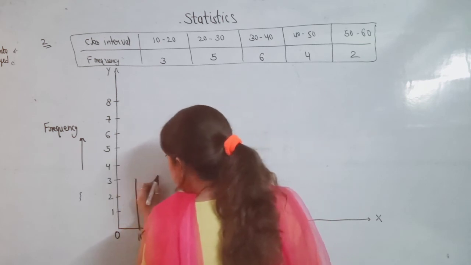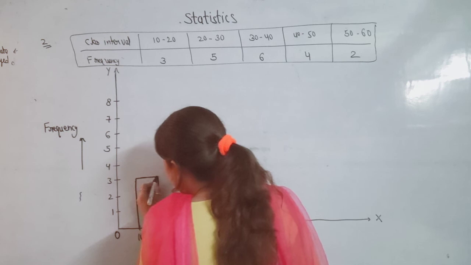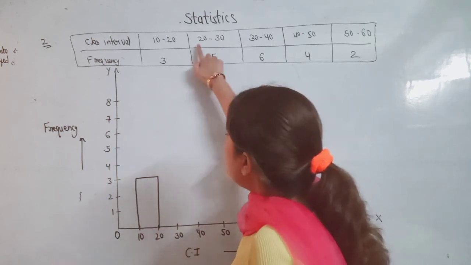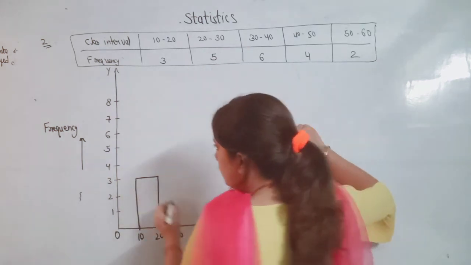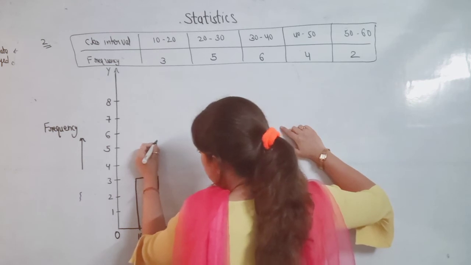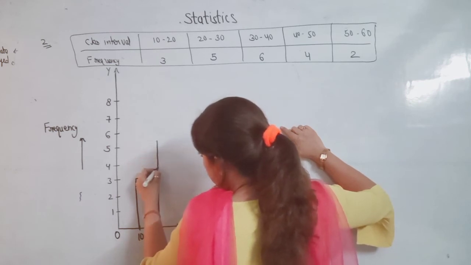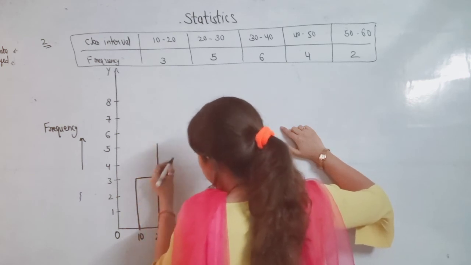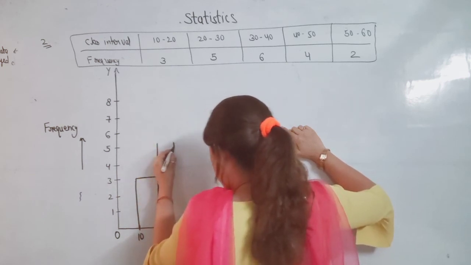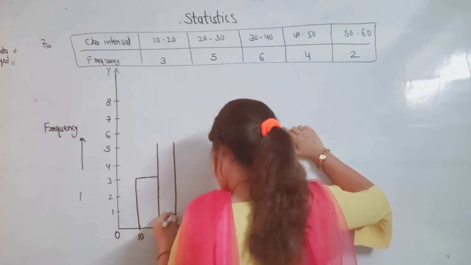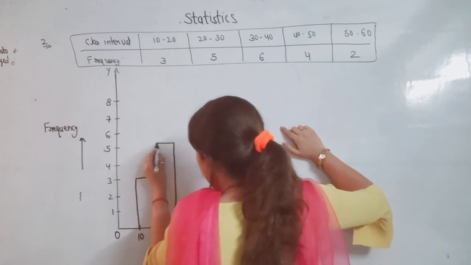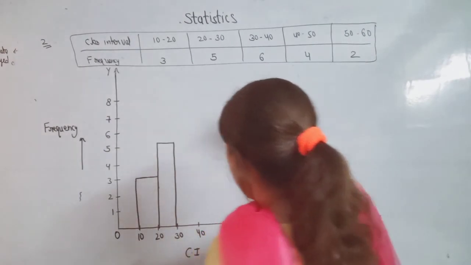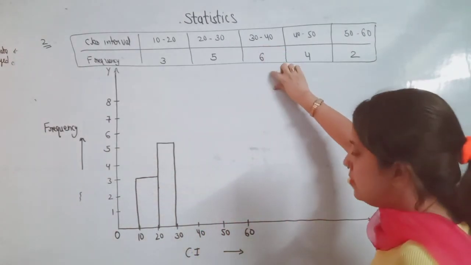Next, 20 to 30 is 5. Now next, 30 to 40 is 6.